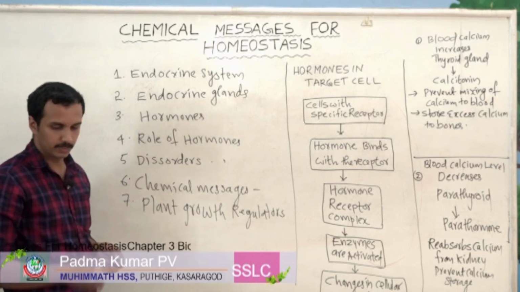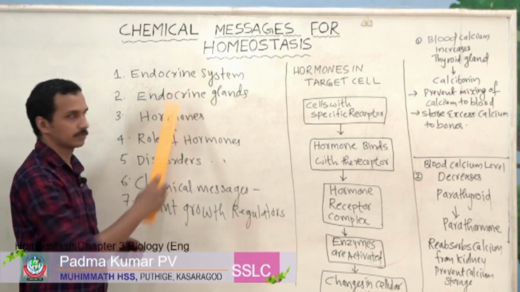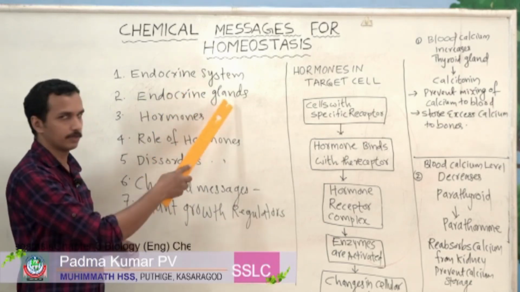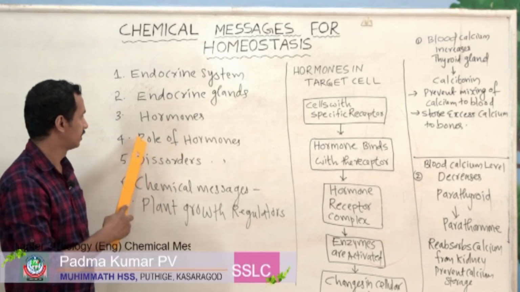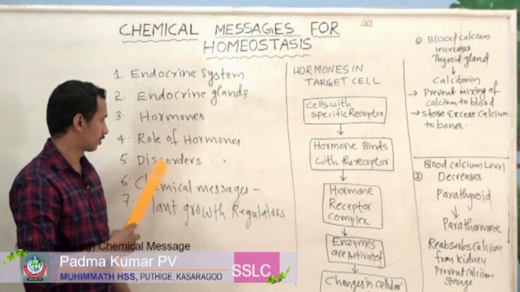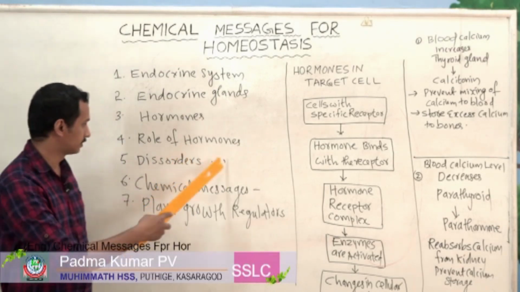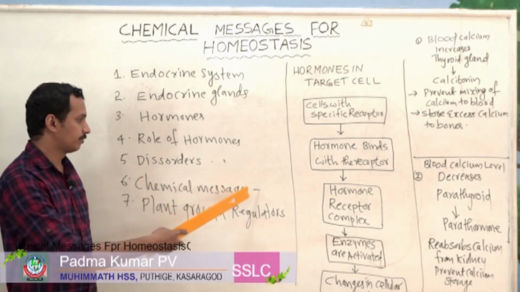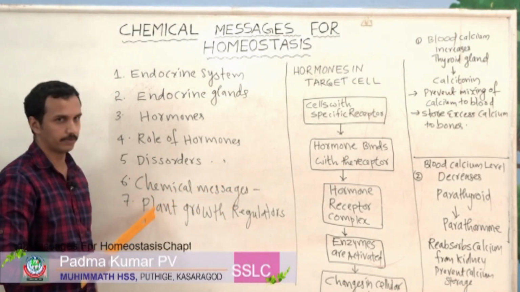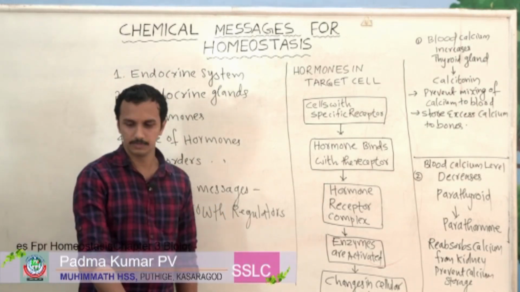So what are the topics mentioned here? The first one, endocrine system. Then endocrine glands. Then different types of hormones. And fourth one, role of hormones. Then fifth one, some disorders associated with hormones. And sixth one, chemical messages for communication. And seventh one, plant growth regulators.